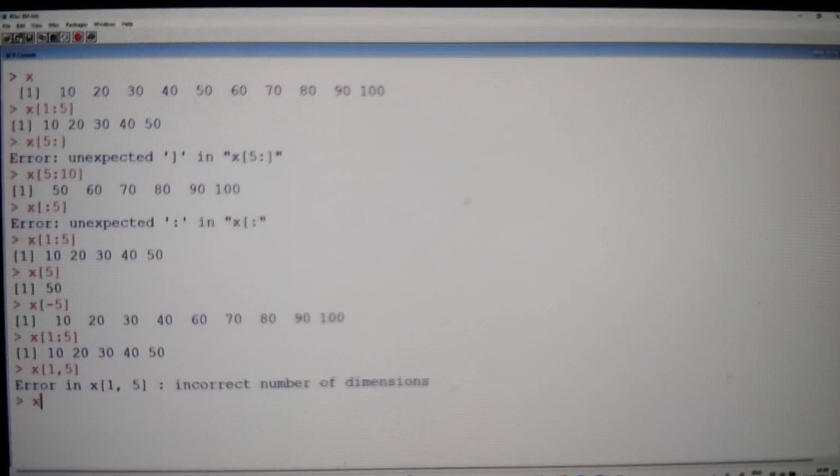It's not possible. Then what you have to do is remember, guys, this c is a function which is very frequently used. So 1, 5 is nothing but a collection of two elements only, right? So c of 1, 5. This is the way we have to use it, guys. So what we are doing is the same as before. Instead of writing x of 1 and x of 5 separately, x of c of 1, 5.